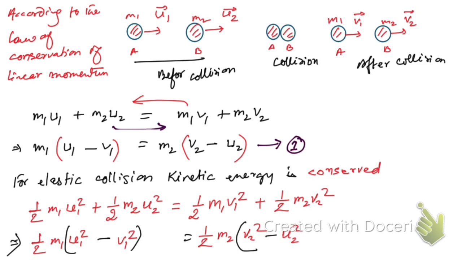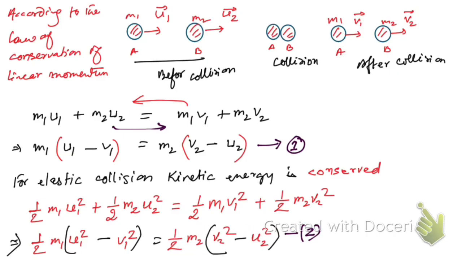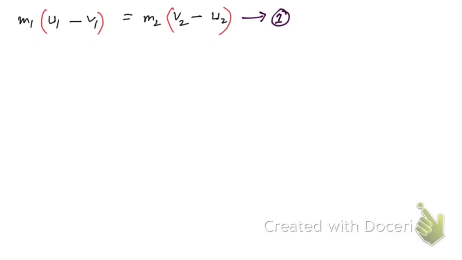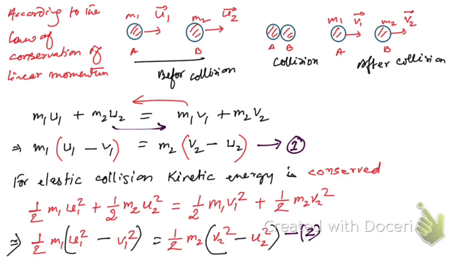So this is what we are going to have. Let me copy this and call it equation number 1. Now let me copy equation number 1 and 2, and let me take a new slide. So here you see this is equation number 1, and let me copy equation number 2 as well.